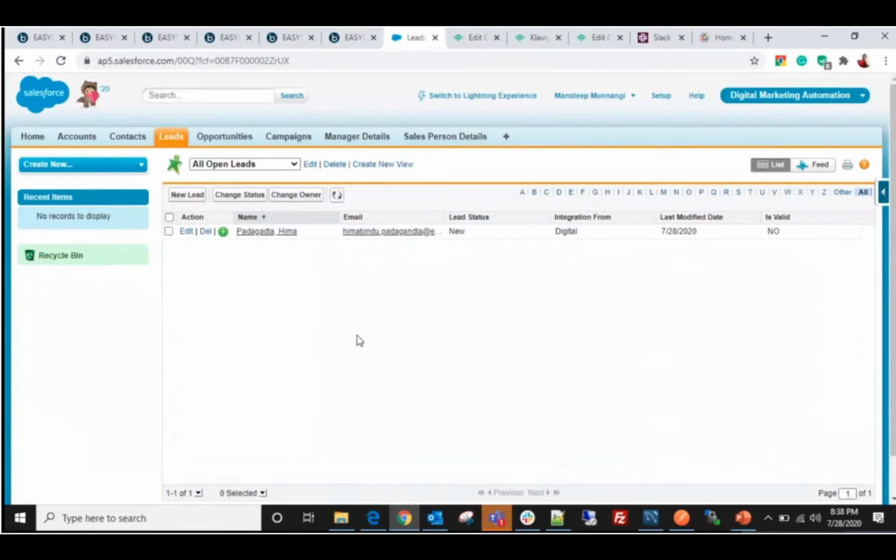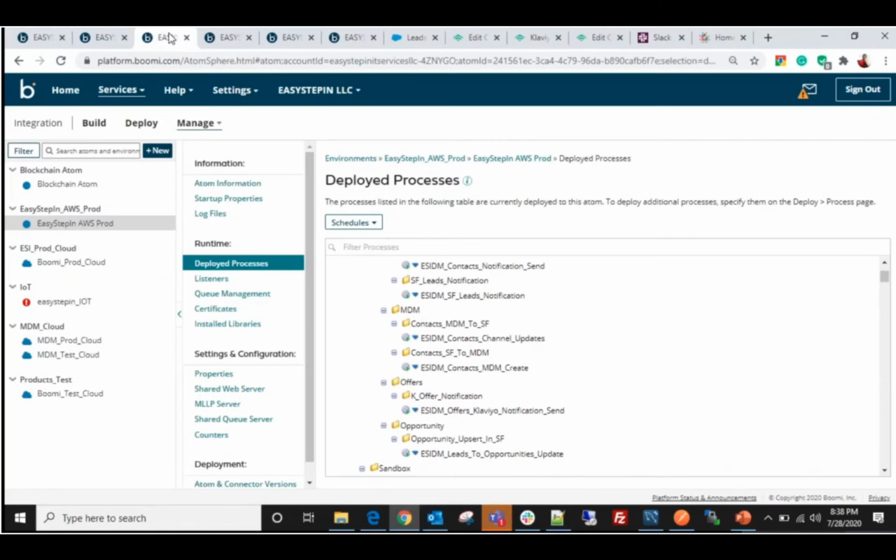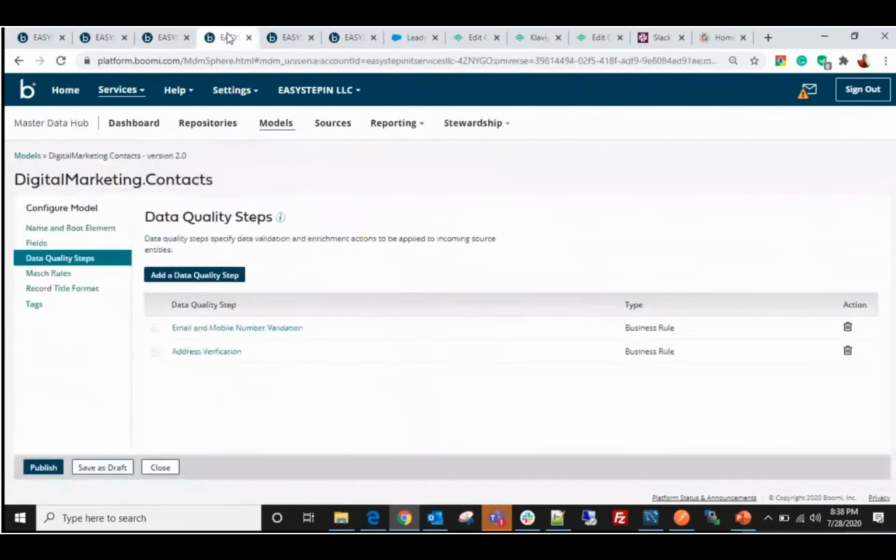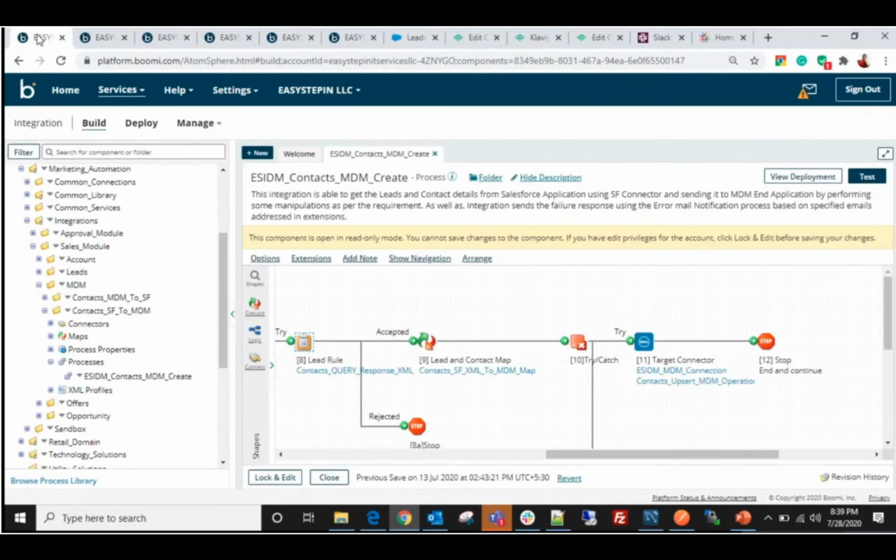Right now the record has been created as a lead, but the status of the lead is invalid because here we didn't do any kind of validations according to the user's request. So in order to perform validations as per the business use cases, we have selected Master Data Management, which helps us check the data validations. Here I have created one model in Master Hub as per the requirement, and I have provided a few validations according to the MDM support. Along with this, at the integration level, I have given a few more validations.